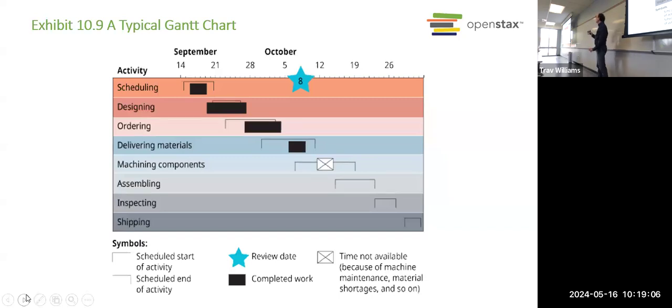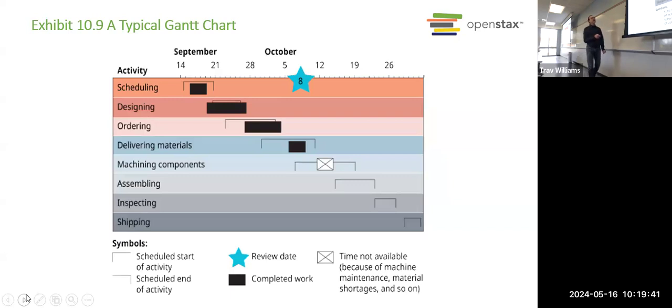So this is how you can use it to schedule out your activities, monitor and keep track as time goes on. And then after the fact, look back and say, for example, why did designing take us so long? And why did we have to do the machine maintenance right in the middle of this project, right? So it could be used for planning, controlling, and evaluating. That's how you might use a Gantt chart. Any questions, any comments? Nope.